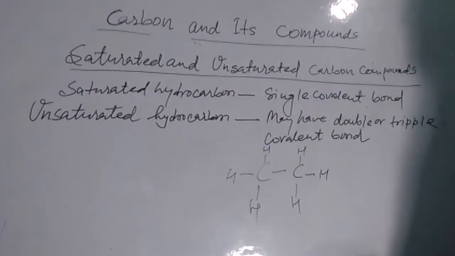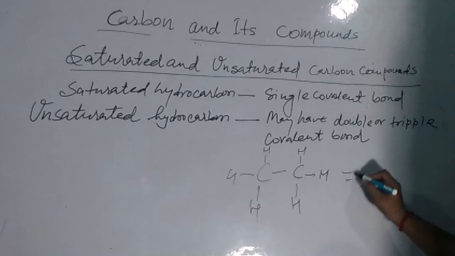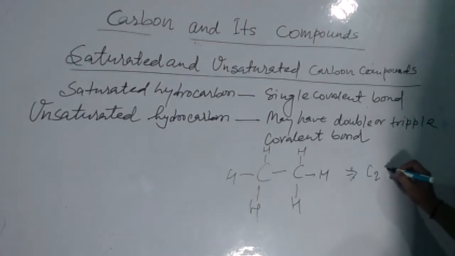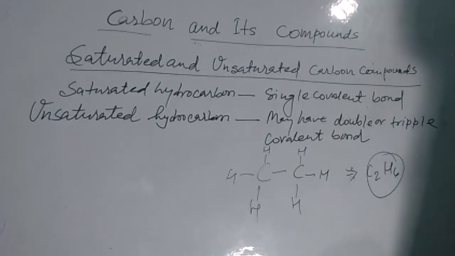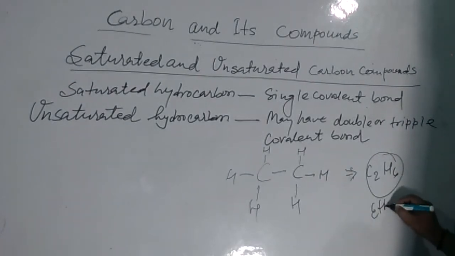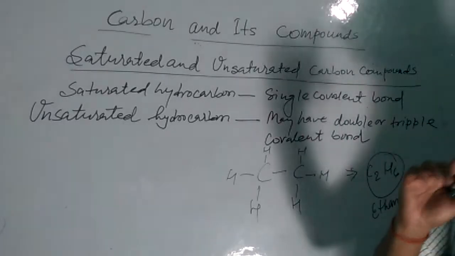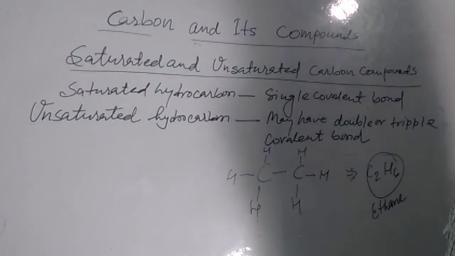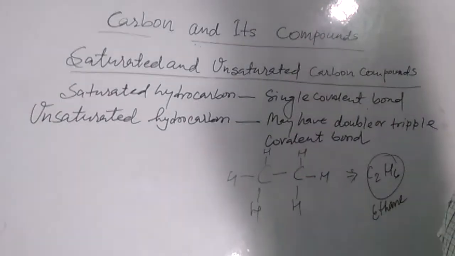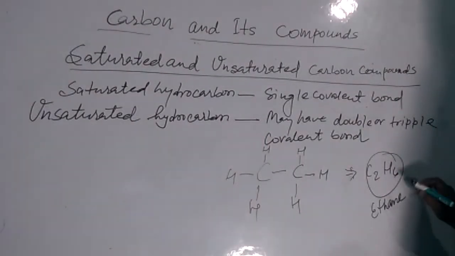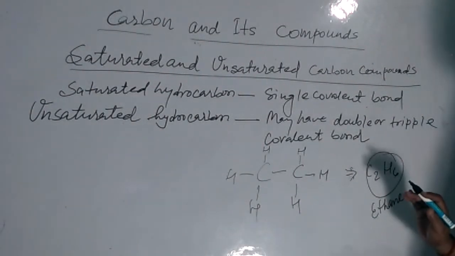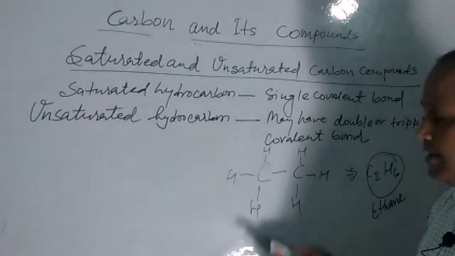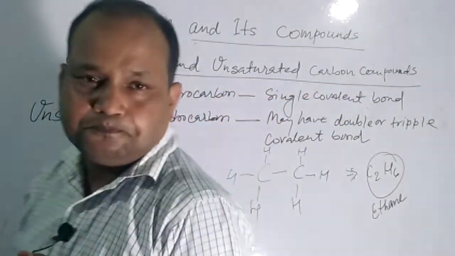So altogether 2 carbon 6 hydrogen means C2H6. This is a compound known as ethane. This ethane is a saturated hydrocarbon because both the carbons are connected with each other by a single covalent bond.